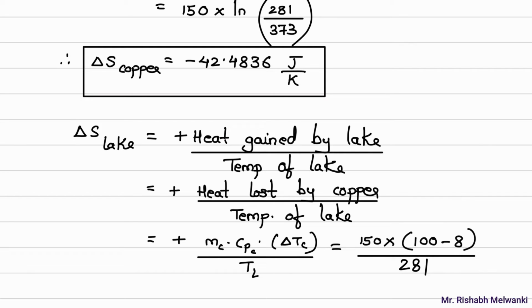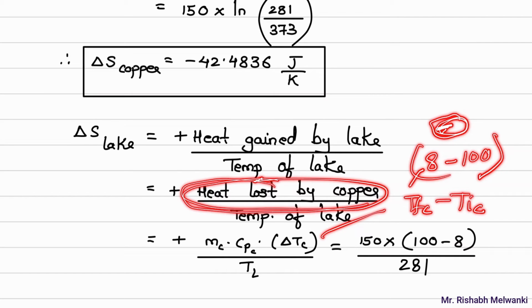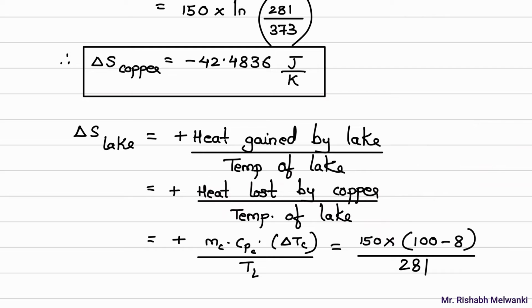Now here you can say that I am writing this as delta T of copper. So actually it should be T final of copper minus T initial of copper. What is T final of copper? 8. What is T initial of copper? 100. So here you will get a negative answer. But we are not taking that. Why? Because we already know the meaning of this negative sign. Negative sign means it is heat lost. And already we are writing over here heat lost by the copper. So since we are writing over here heat lost by the copper, we know that that value will be negative.